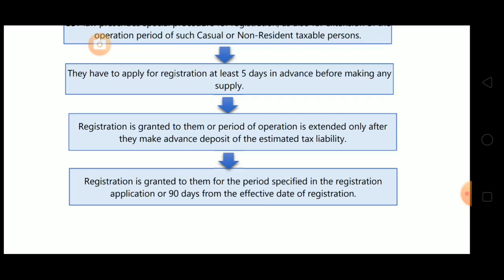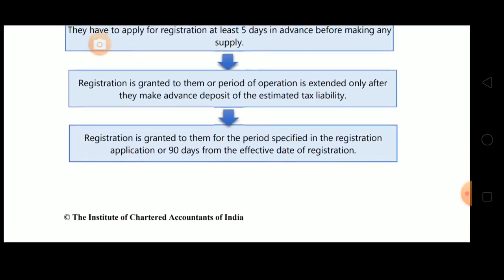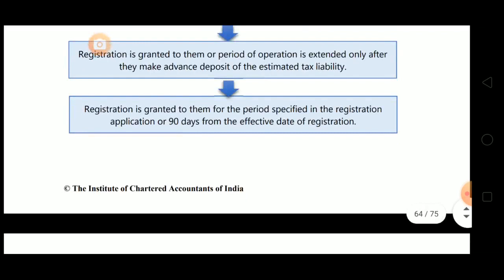After that only registration is granted to them or the period of operation is extended. Now registration is granted to them for the period specified in the registration application or 90 days from the effective date of registration. The period that is specified in the application or 90 days from the effective date of registration.